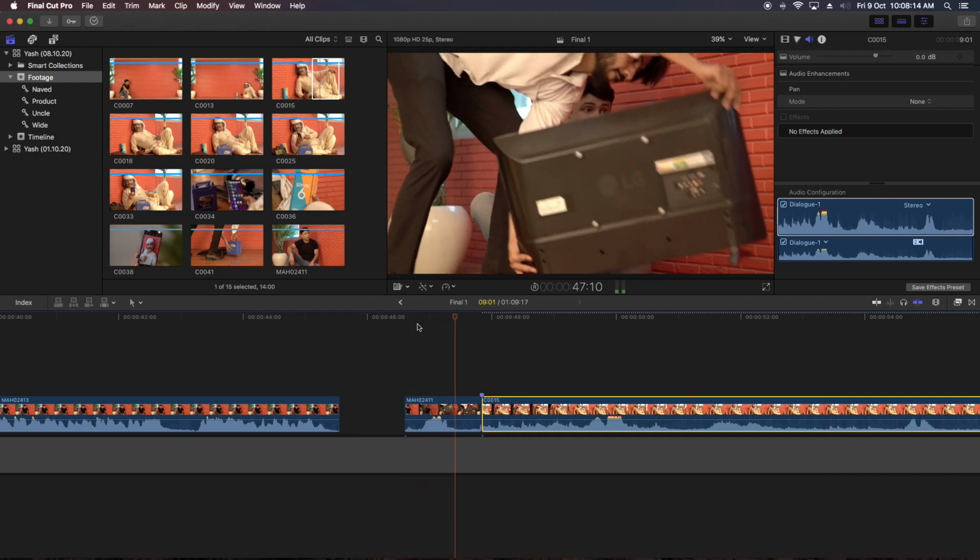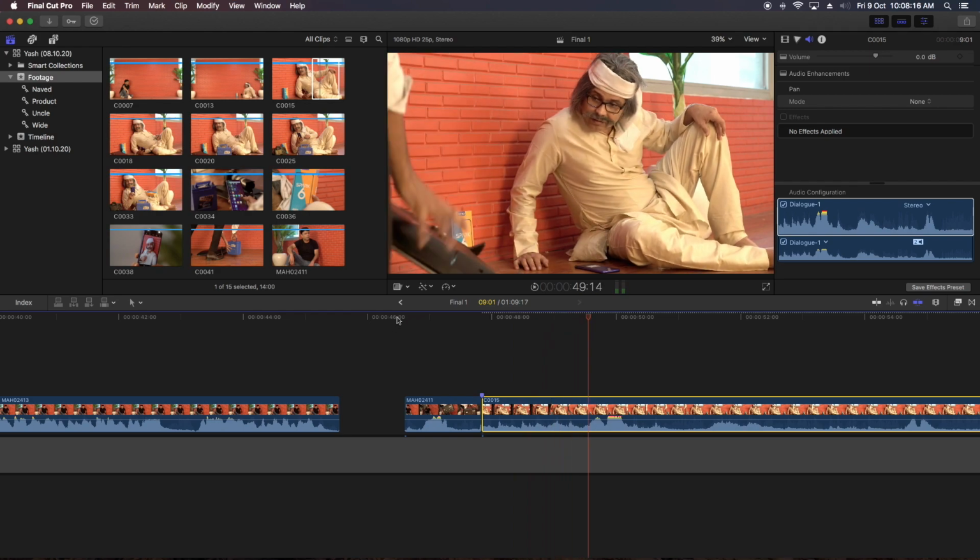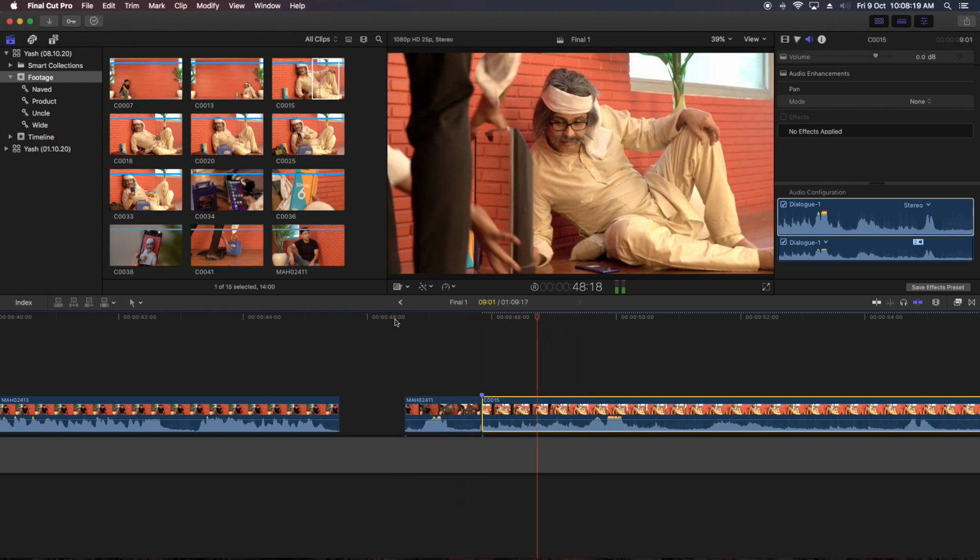You will not figure out that the cut is there. This is why the public never understands that there are cuts, because we match cut the motions. Match cutting is the exact editing we always try to perform, also known as a cut on the movement. Movement means an object or hand or anything which is moving. So it has to match the previous shot with the later one.